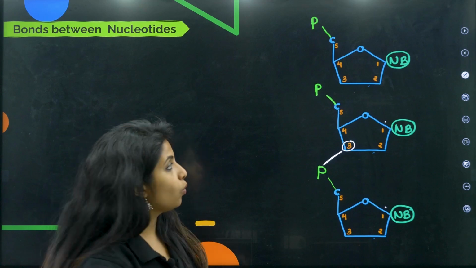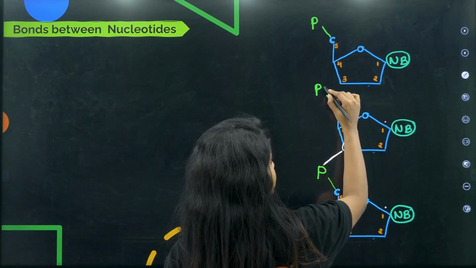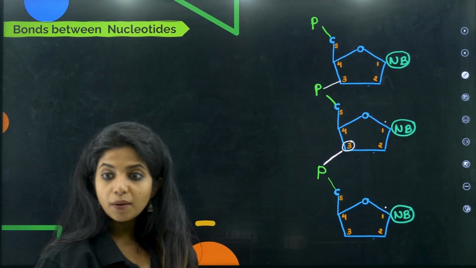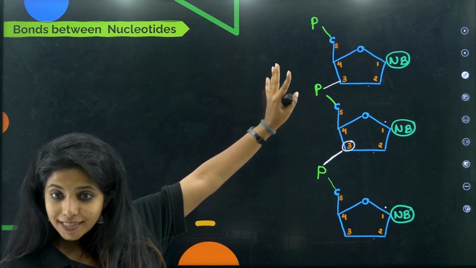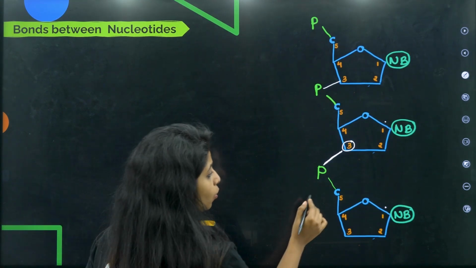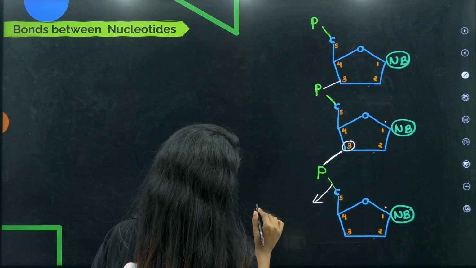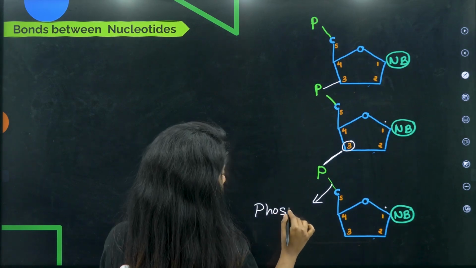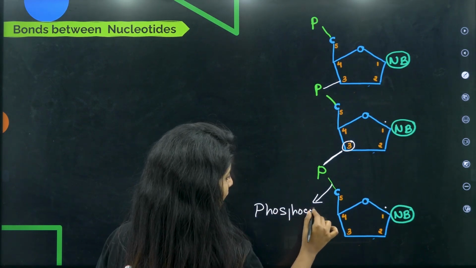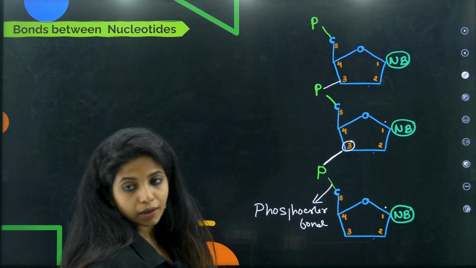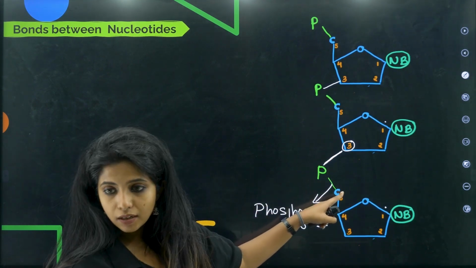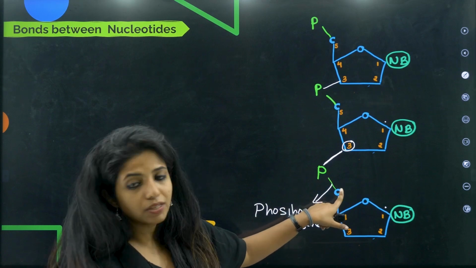Now over here the same thing happens. This phosphate is attached to the 3rd carbon, and in this way, don't you think a chain is being formed? Yes, a chain is being formed, right? Now over here, this particular bond, what were you calling it? You were calling it the phosphoester bond, right? Which was there in between this. But now you have 2 such bonds. Here also there will be carbon, here also there is carbon only.